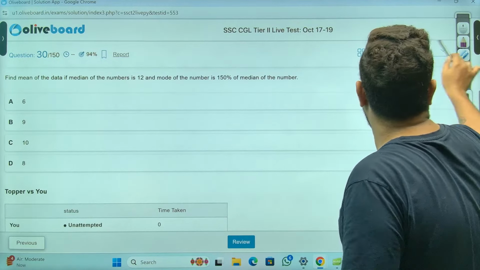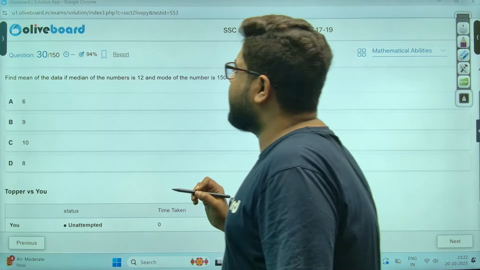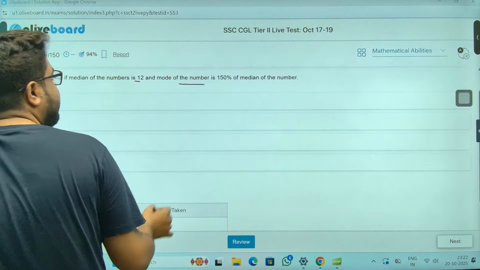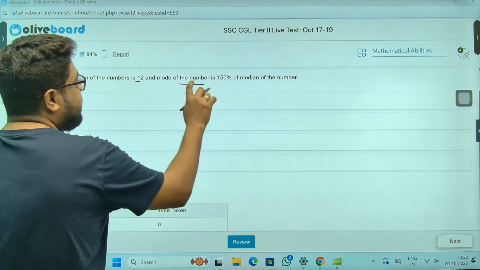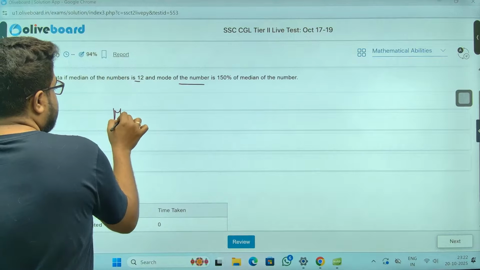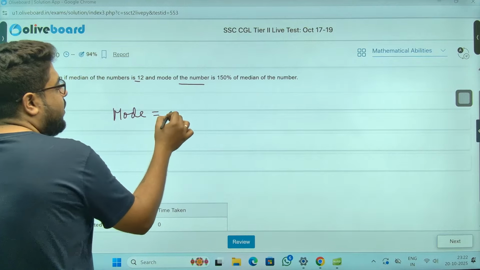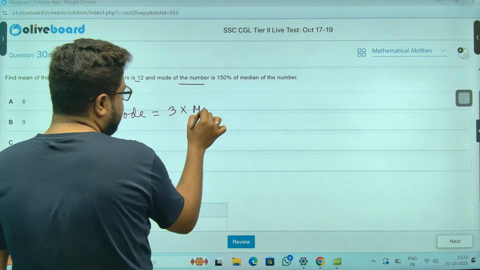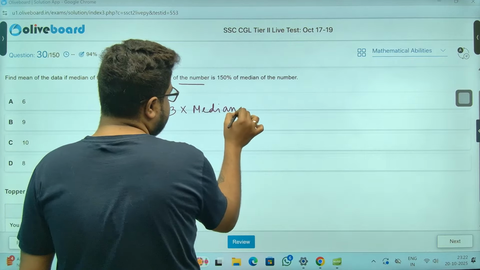Last question. Mean of the data, median given, mode given. The mode of the number is 150% of the median. Okay, sir? So mode is equal to the empirical formula. 3 times median minus 2 times mean.